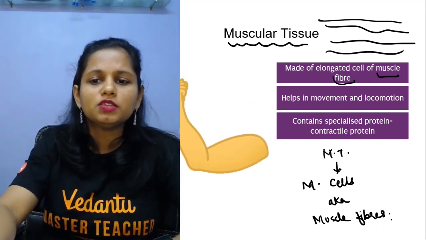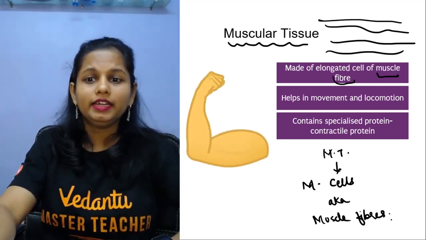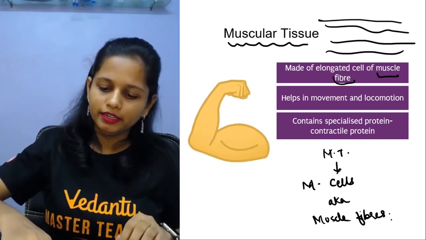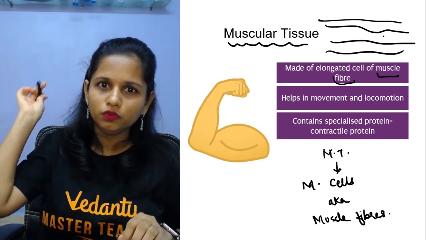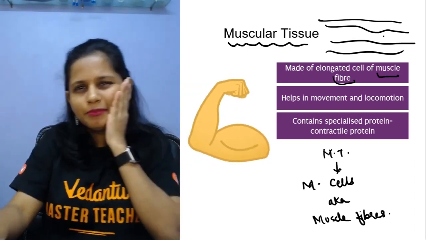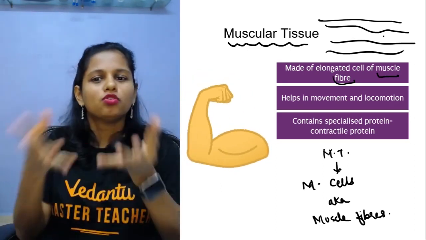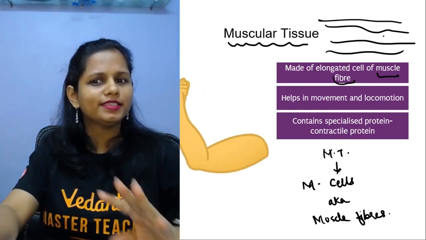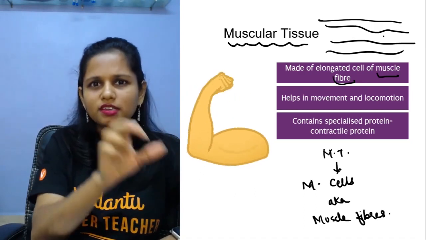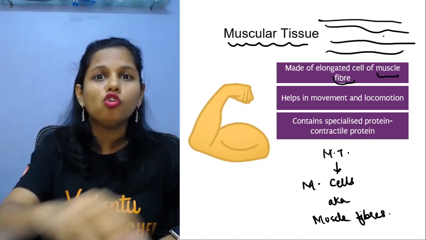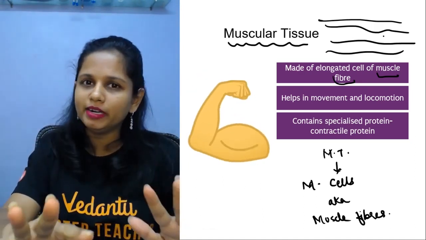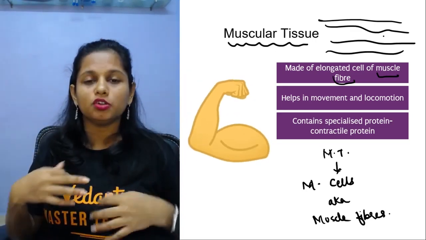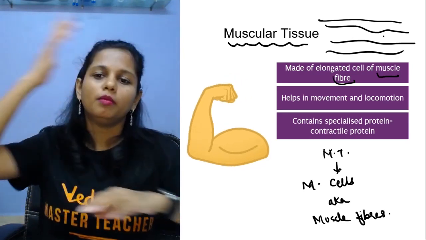Now, people, this muscular tissue helps in movement of the body. Like if I can lift this pen, if I can throw this pen, if I can slap someone, if I can clap, it is all because of my muscles. Muscles is equal to movement. Simple. Remember, M for muscle is equal to M for movement. If there are no muscles, there will be no movement at all. So muscles, along with the skeletal system, help in the movement of our body.